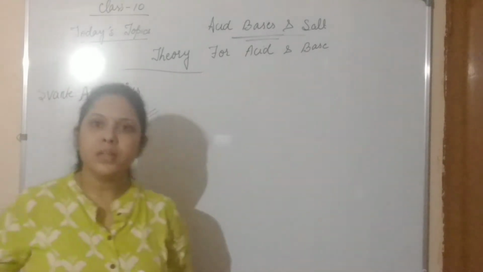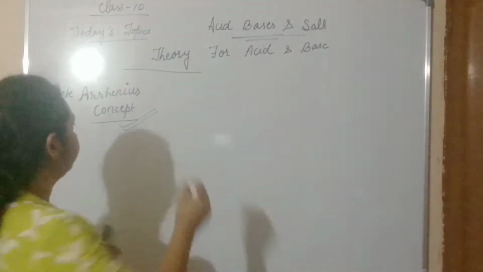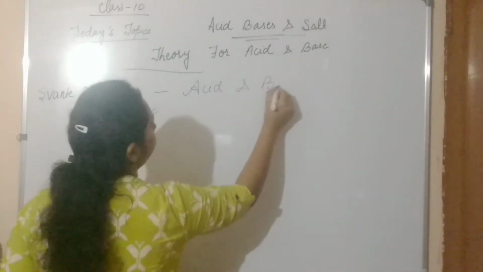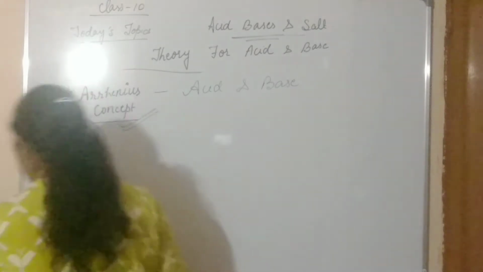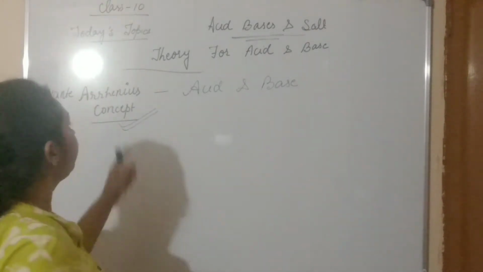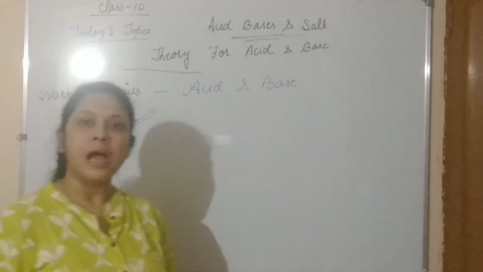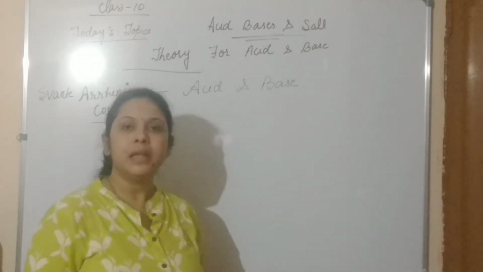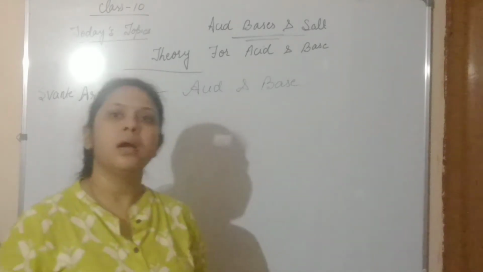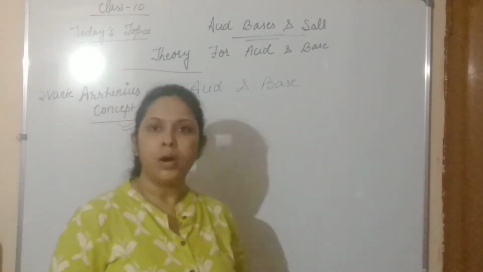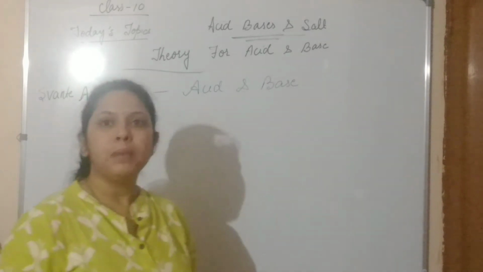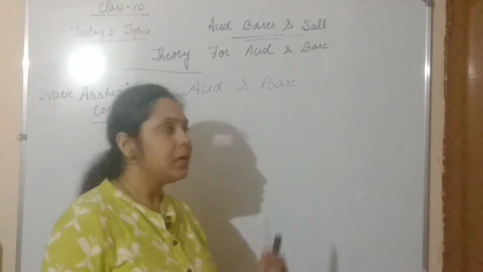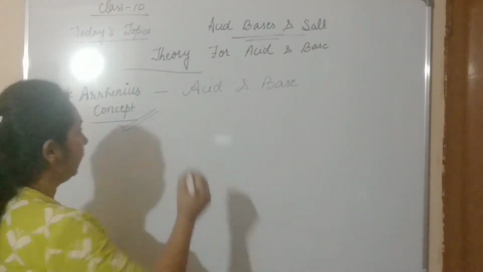Now, the Arrhenius concept of acids and bases. Svante Arrhenius was a Swedish scientist who got the Nobel Prize. He explained acids and bases. See how he explained.